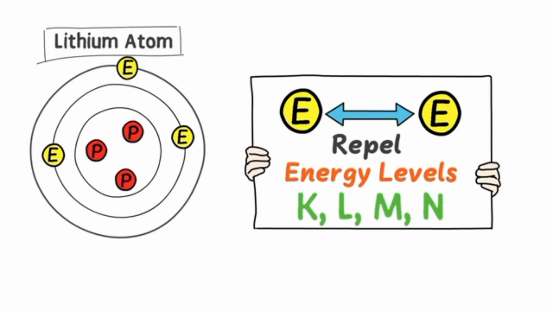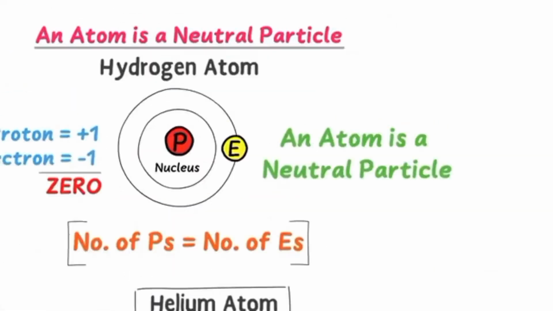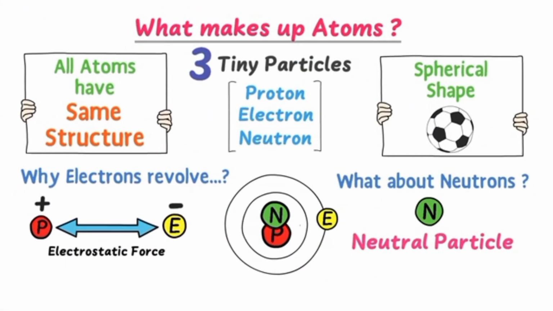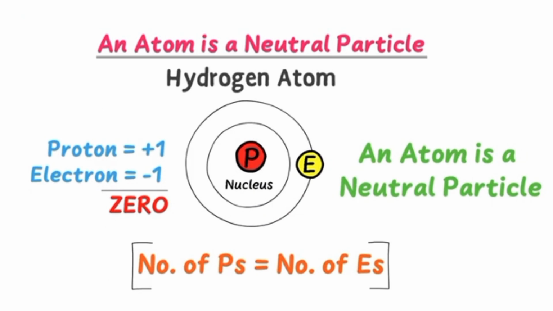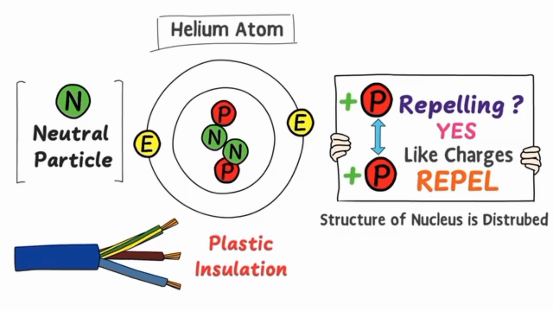I summarize the lecture. Firstly, an atom is made up of 3 tiny particles: protons, electrons, and neutrons. Secondly, we learned that an atom as a whole is electrically neutral because the number of protons equals the number of electrons. Thirdly, we learned that neutrons minimize repulsion among the protons in the nucleus.